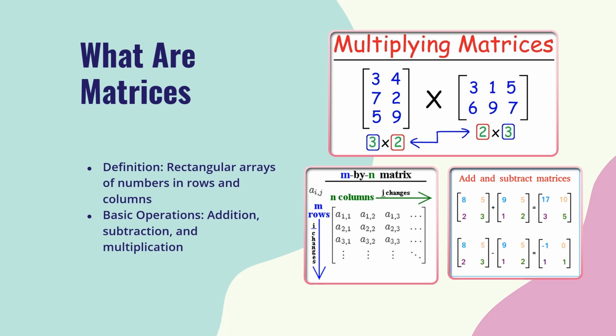First, let's understand what matrices are. A matrix is a rectangular array of numbers arranged in rows and columns. Simple operations like addition, subtraction, and multiplication allow us to perform advanced calculations, but their true power shines in encryption.